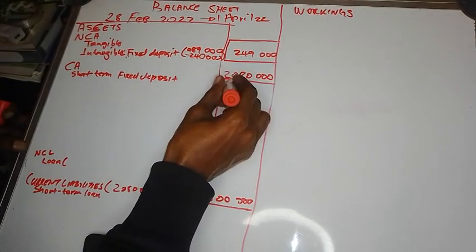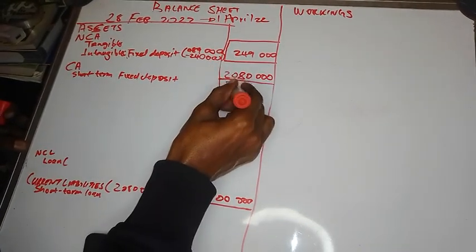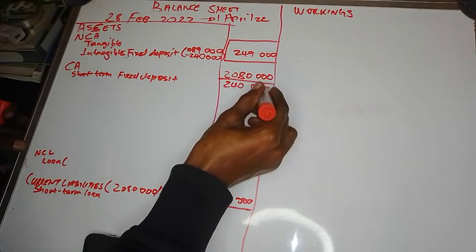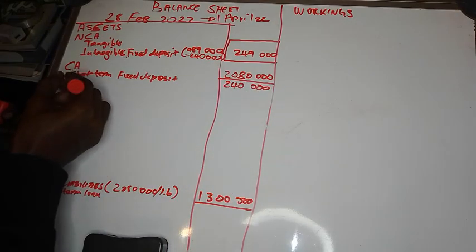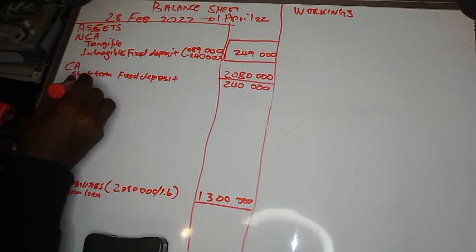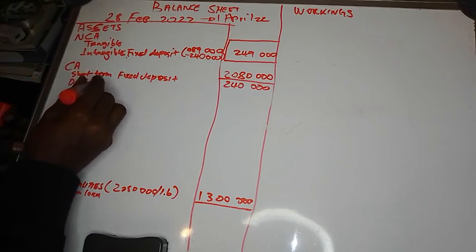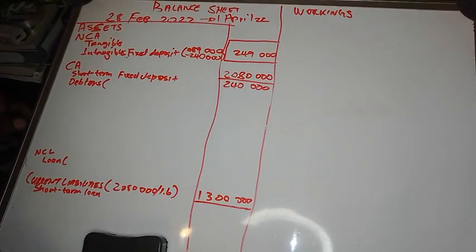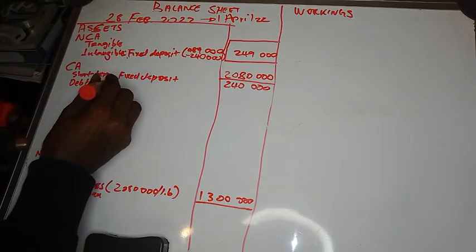The short-term fixed deposit is the one that we subtracted above, it is 240,000, right? Now let's take debtors. The next item will be debtors control, right? So the debtors control is given as